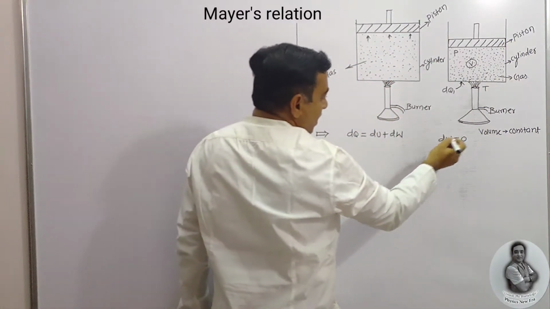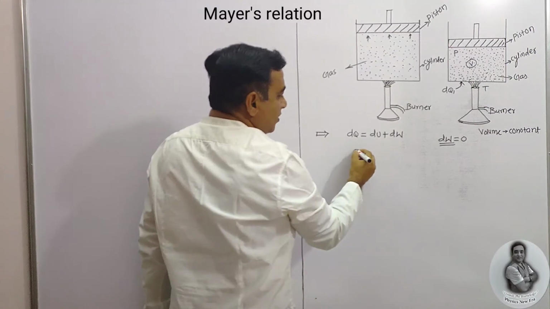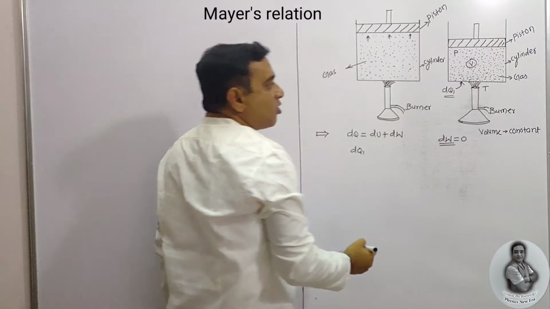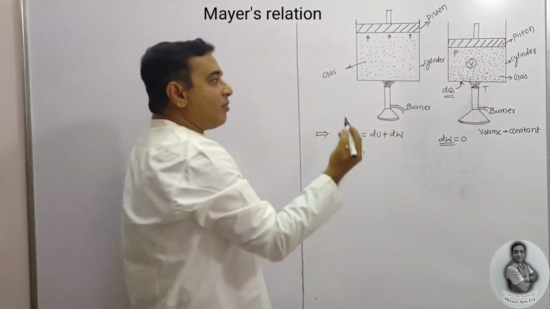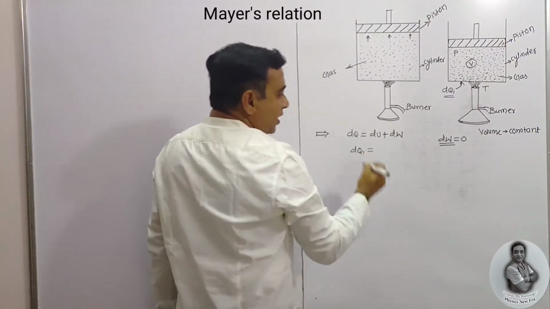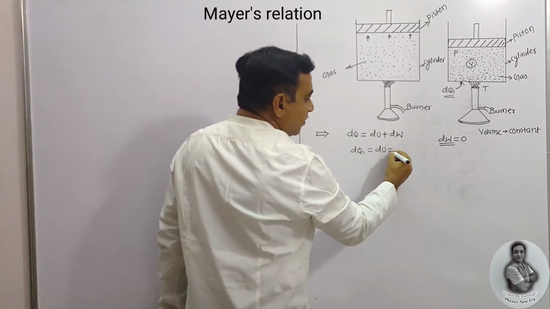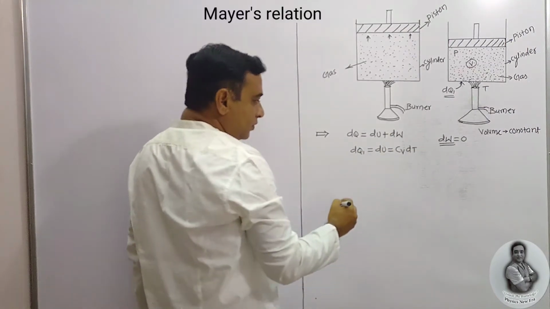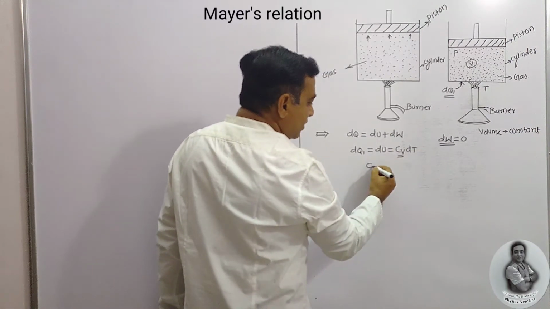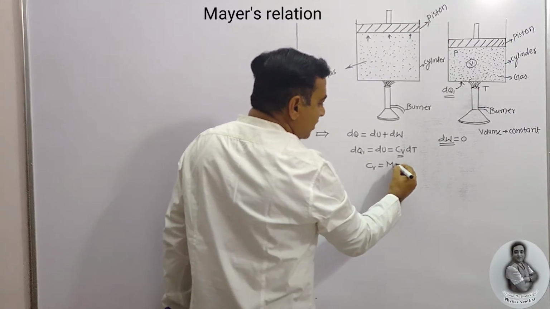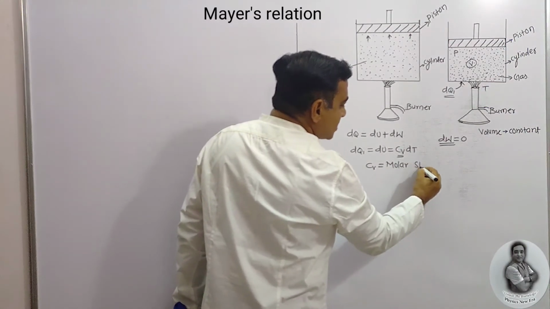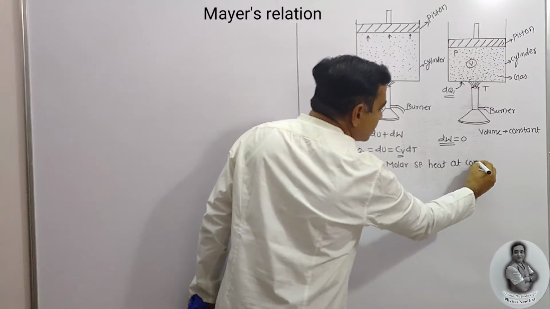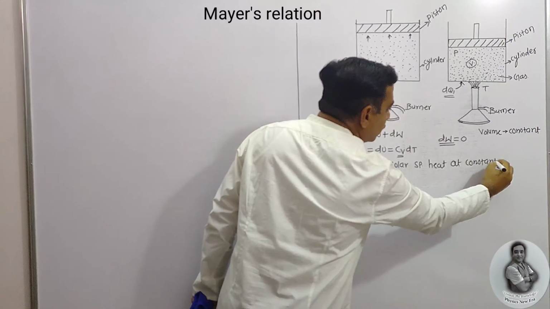When the volume is constant, dQ1, the energy we apply in the form of heat, is equal to dU, which is equal to Cv dT. Here Cv is the molar specific heat at constant volume.